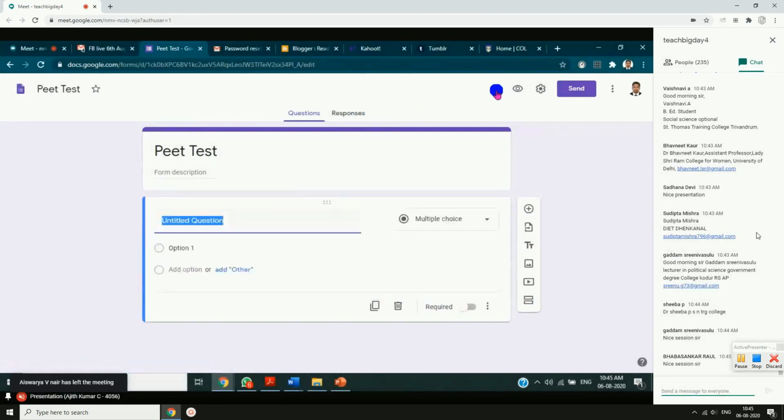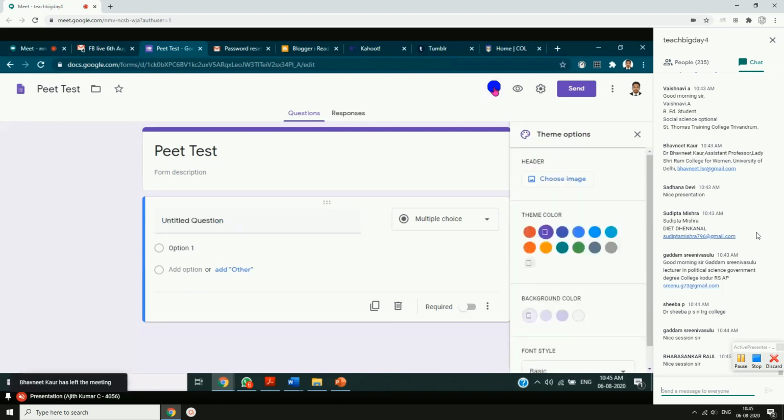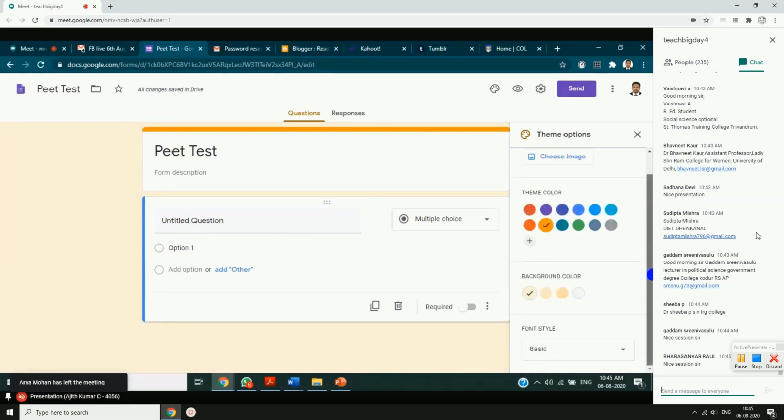This is responses. You can see to make some coloring and all, this customized theme. Just click on that. Now it is purple in color. So if I'm selecting yellow, the color changes. You can give some kind of font changes also. You can bring in some kind of font changing. This is basic. You can have two or three fonts also.